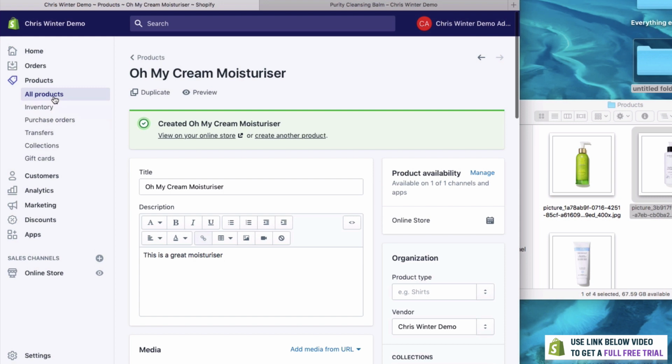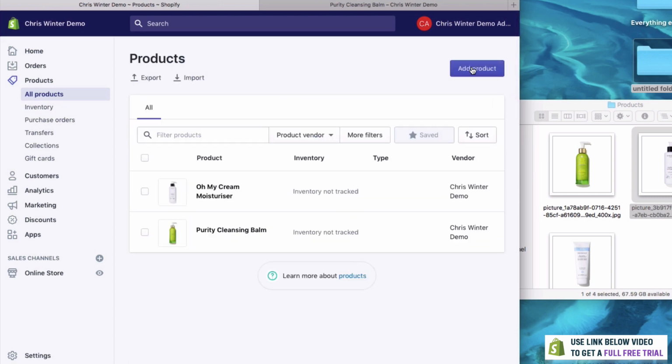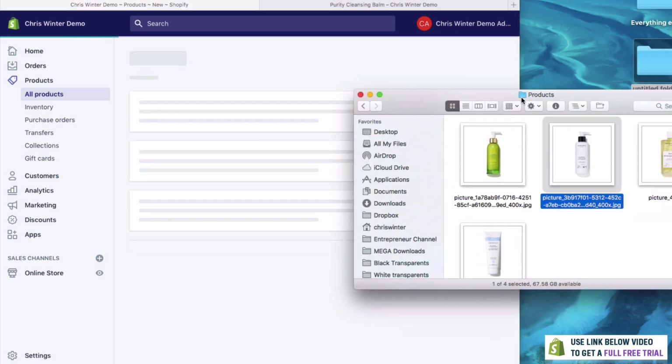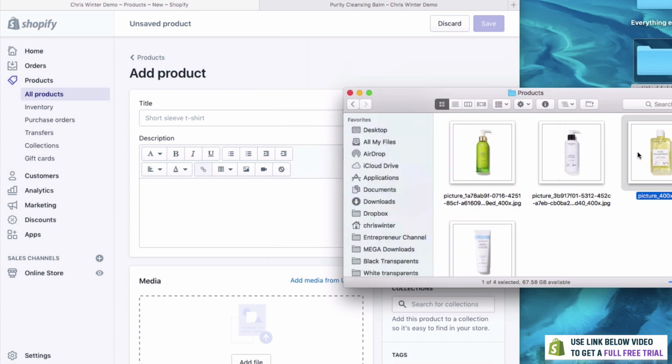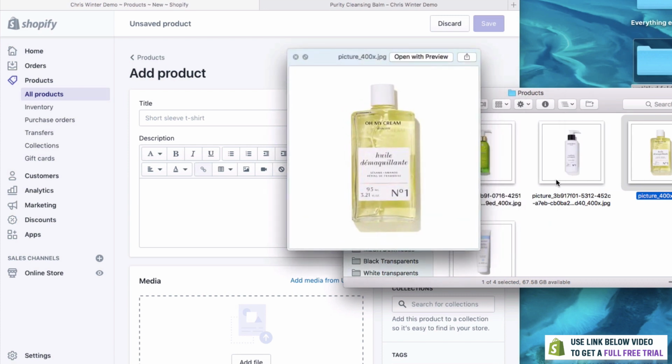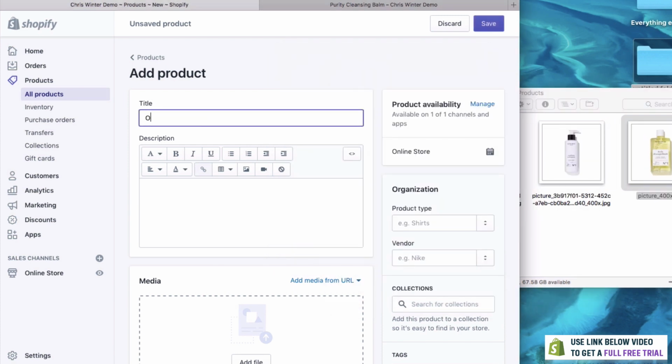Let's add one more product. We'll do this one a bit quicker now. We'll go Add Product. What have we got? We've got this one here, which I don't even know what that is. We'll just call it Oh My Cream fragrance.